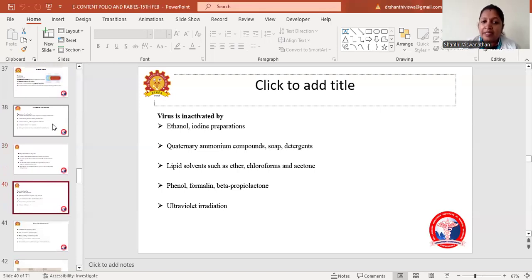Coming to virus susceptibility, the virus is inactivated by ethanol, iodine preparations, quaternary ammonium compounds, soap, detergents, lipid solvents such as ether, chloroform, and acetone, phenol, formalin, and beta-propiolactone. Ultraviolet radiation also inactivates the virus.